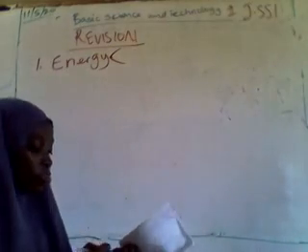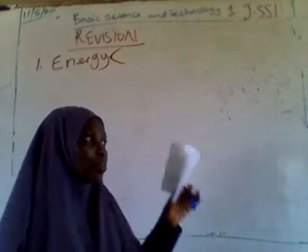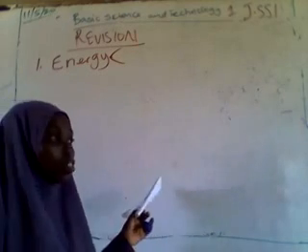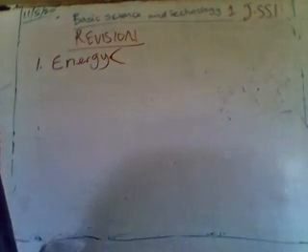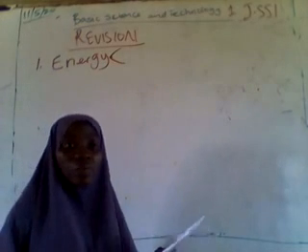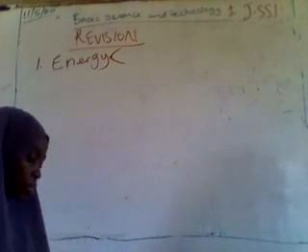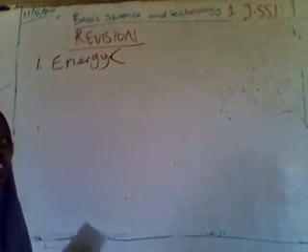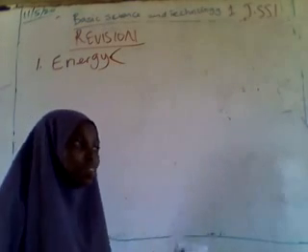And I know you can still remember that one of the examples of natural source of energy we said is the sun. It is an example of a natural source of energy. We also have wind. Wind also is an example of natural source of energy. Then we talked on the sources of energy, where these energy sources can be gotten from.